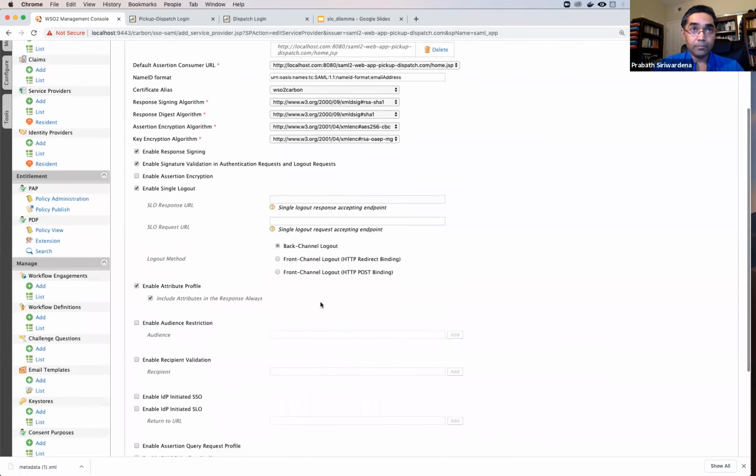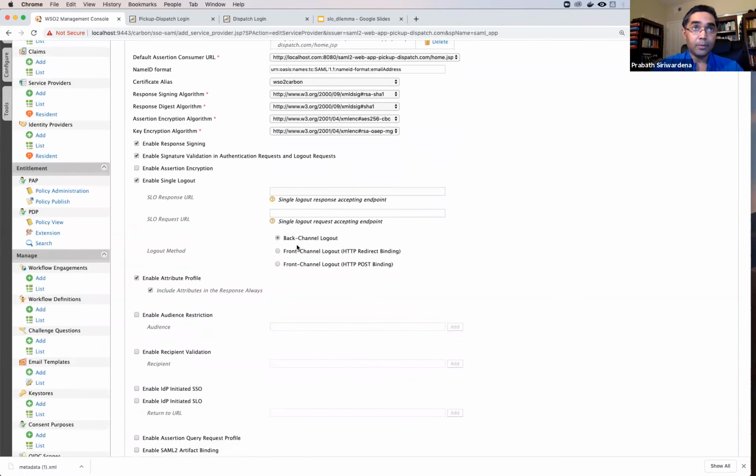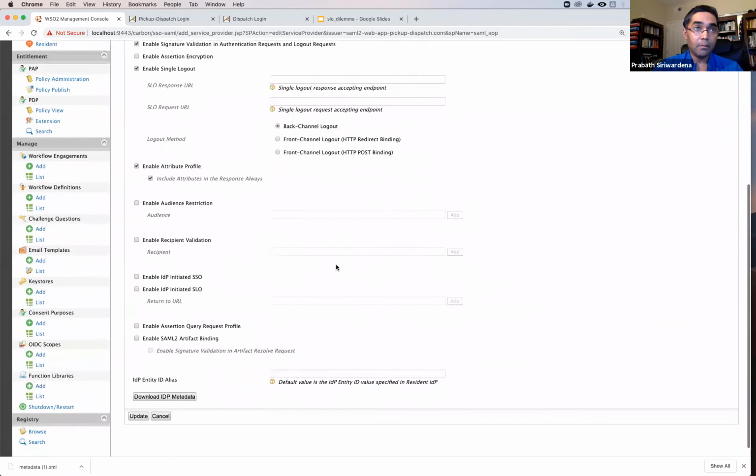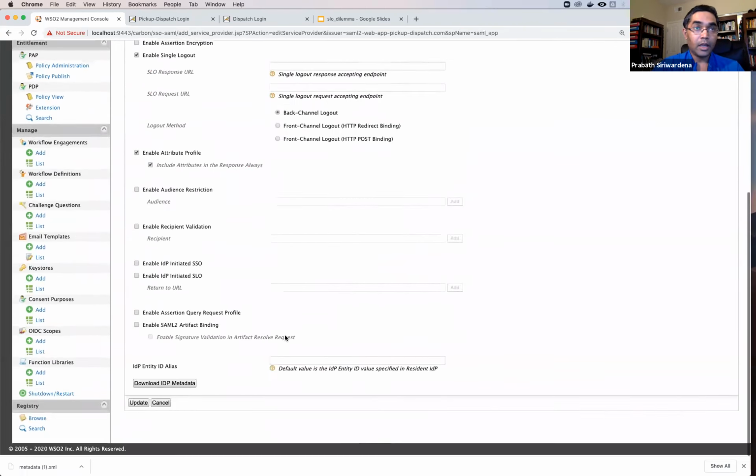WSO2 Identity Server supports back channel logout and also front channel logout. In the next few slides, we'll talk about front channel logout too, and front channel logout can be used with different bindings, right? We'll talk about that later. So here I have enabled back channel logout. Now let's see how this works. So this is the endpoint of the application.